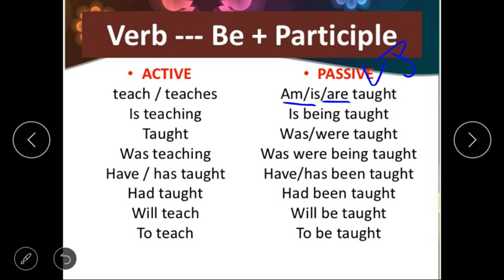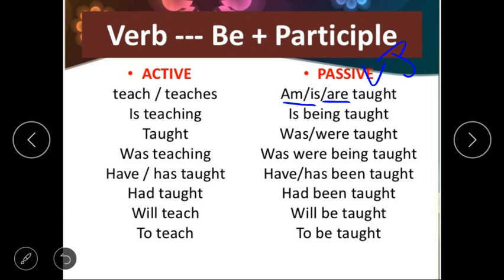So the next sentence is that of present continuous. In present continuous, student, we use is, am, are plus ing form. But while changing into passive, what we need to do? We need to use the form of be. So is, am, are we have already written, and the form of be will be written in ing form, because as we know, always the third form of the main verb will be used.